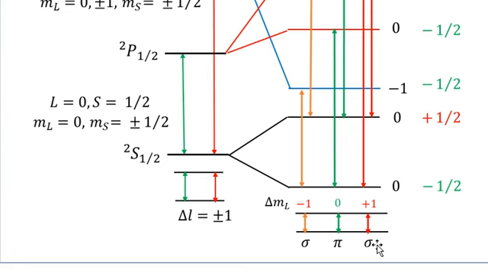And for the two sigma lines, for one sigma line the transition is delta ML equal to +1. For the other sigma line, the delta ML is equal to -1. For these two transitions, which are referred to as the sigma plus and sigma minus transitions, the wavelengths will be different, but for the red transitions we have the same wavelength, and for the light brown transitions we have the same wavelength. Both these transitions are linearly polarized, but in these the electric field is perpendicular to the direction of the magnetic field.